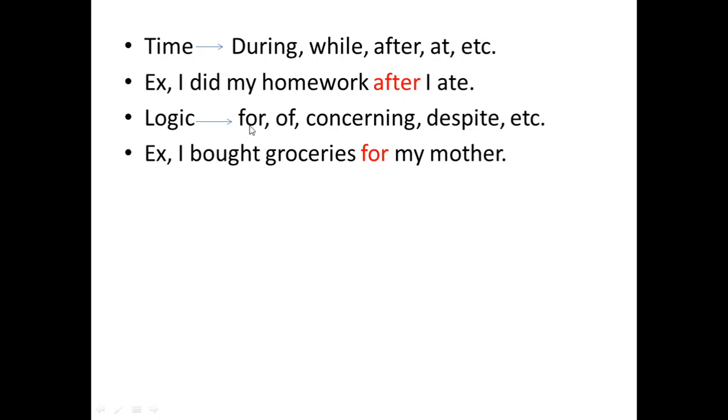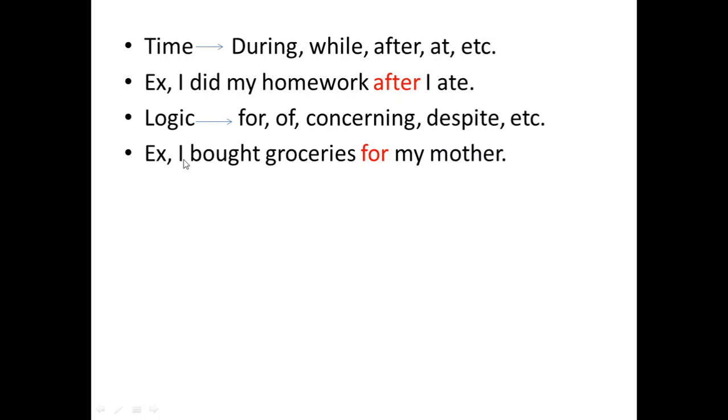For logic, we have this set of words again: for, of, concerning, despite, and so many other words. But this is enough for you. So logic tells us the reason. Why did someone do something, or why did I do something? It tells us the reason.